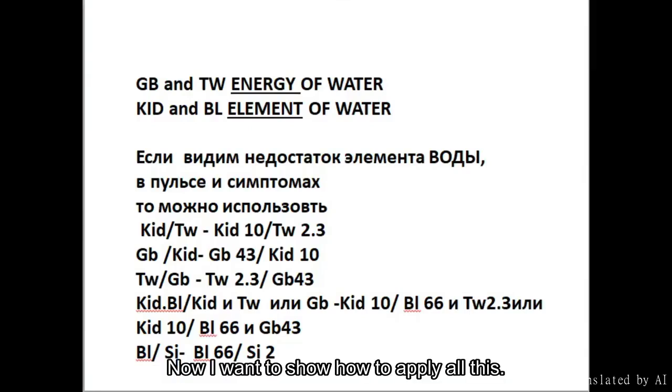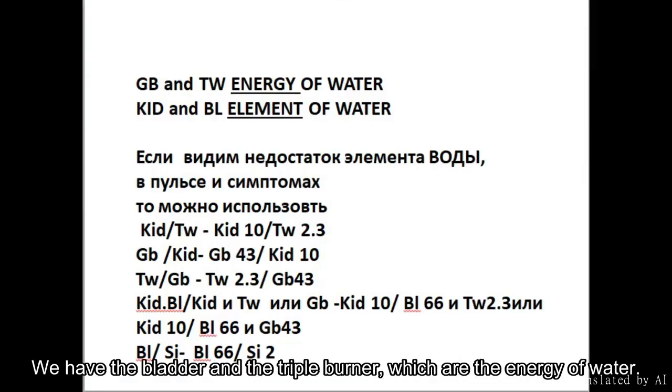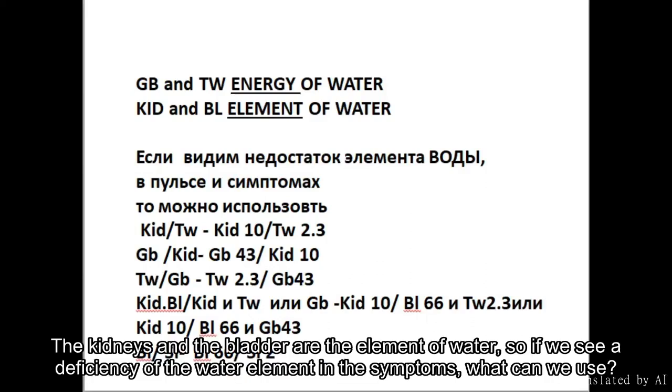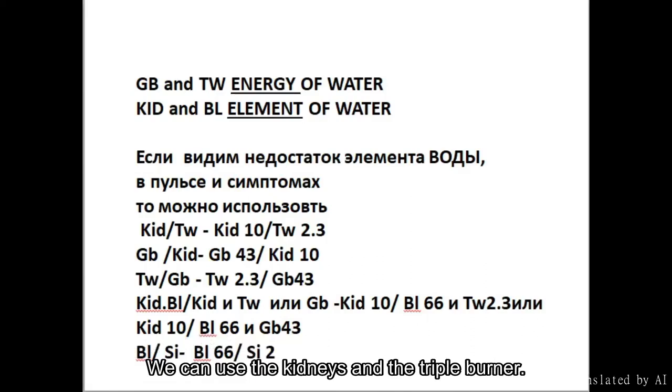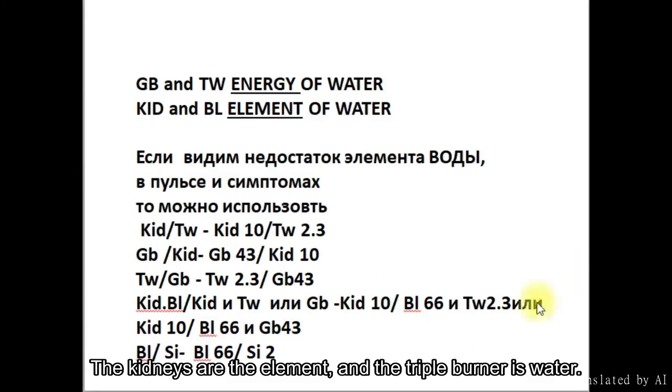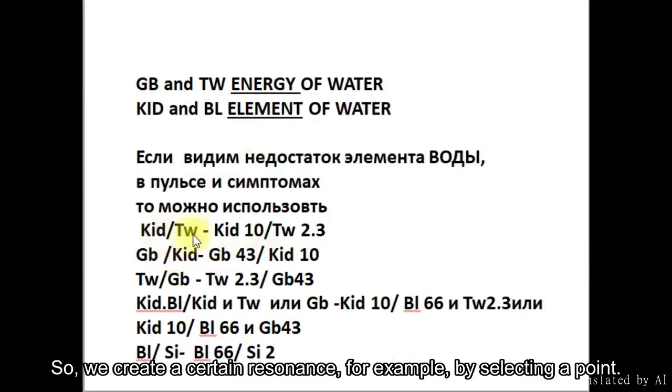Now I want to show how to apply all this. We have the bladder and the triple burner, which are the energy of water. The kidneys and the bladder are the element of water, so if we see a deficiency of the water element in the symptoms, what can we use? We can use the kidneys and the triple burner. The kidneys are the element, and the triple burner is water.